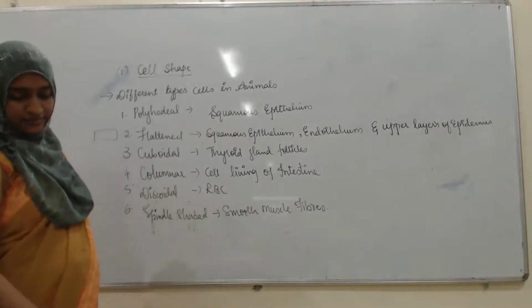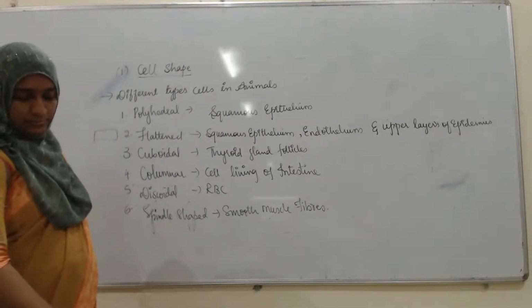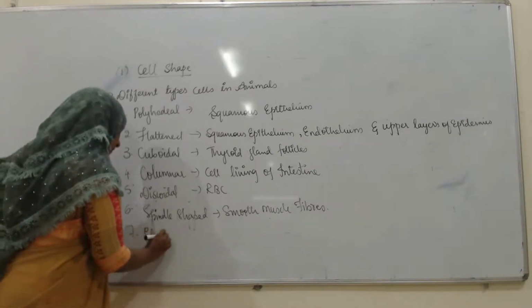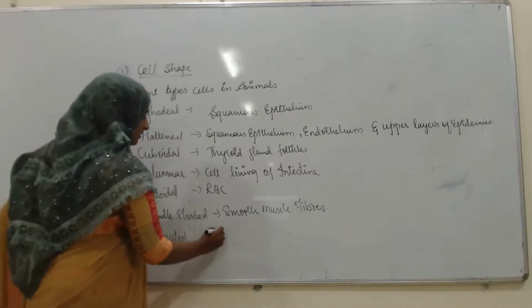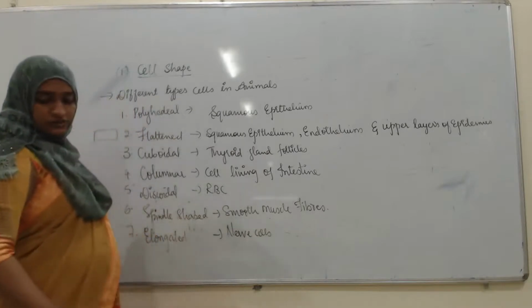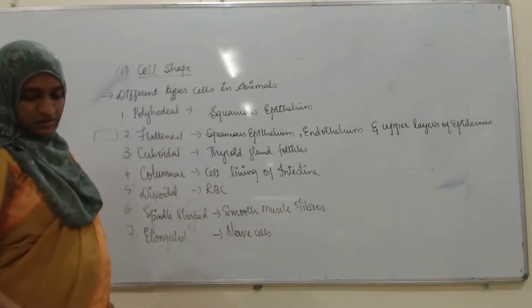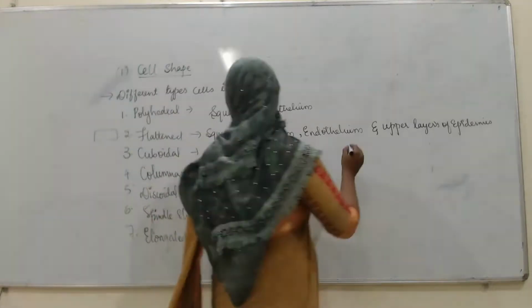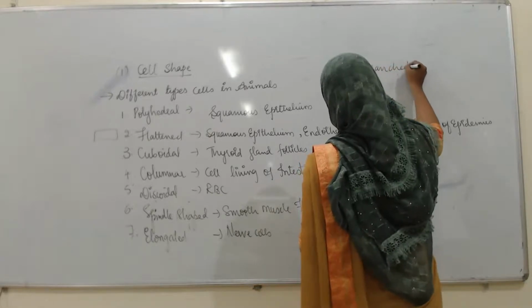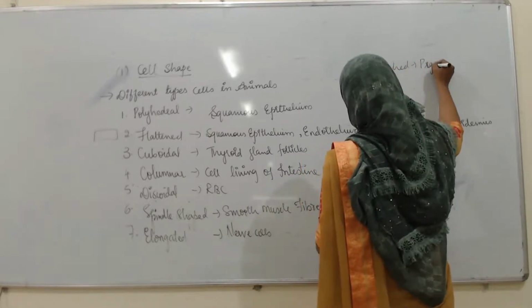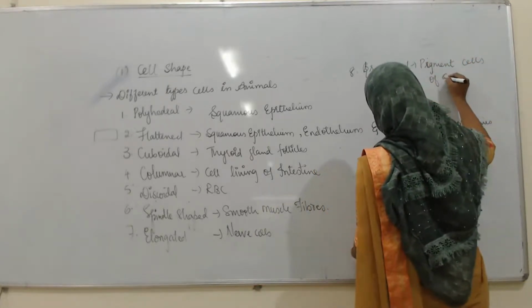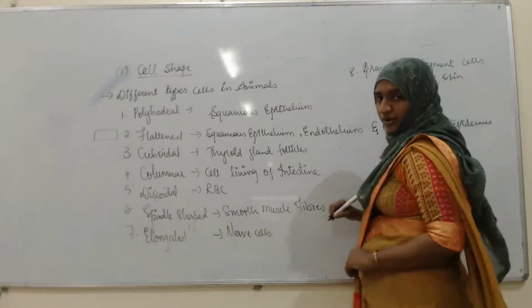Okay, the next is elongated, that is nerve cells. Elongated type of cell is found in nerve cells, neurons. The next comes branched, found in the pigment cells of skin. Okay, that is the branched one.